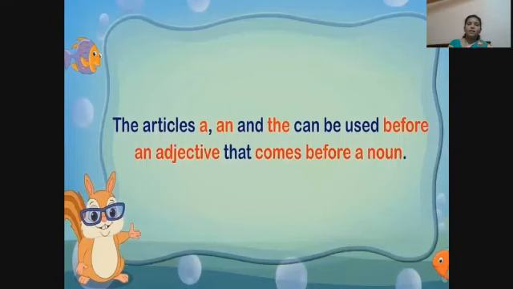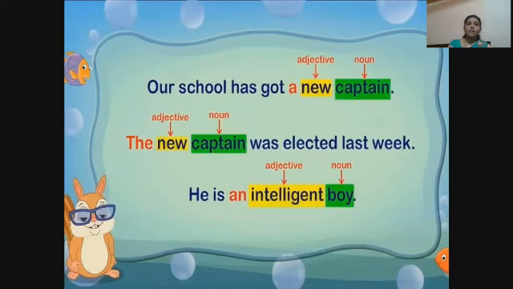The articles a, an, and the can be used before an adjective that comes before a noun. Here is an example. Our school has got a new captain. Here, captain is a noun. New is an adjective. A is an article.